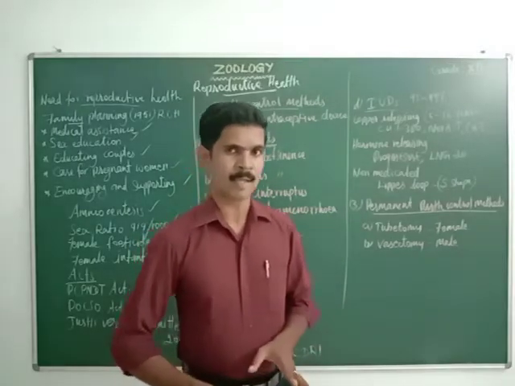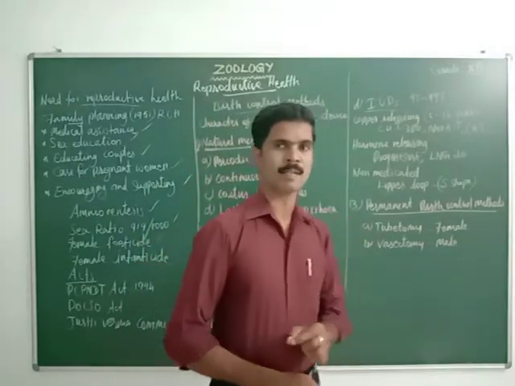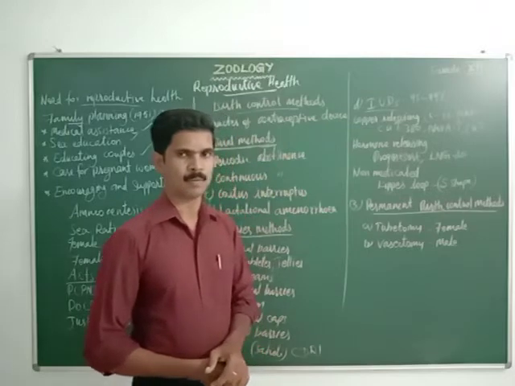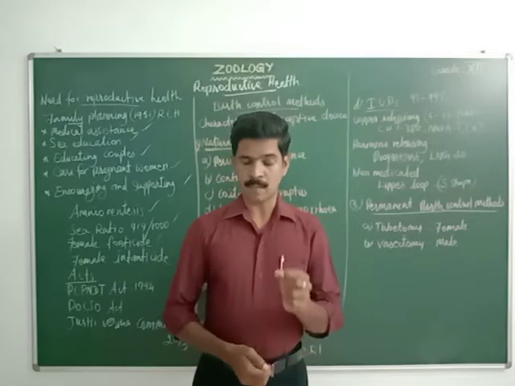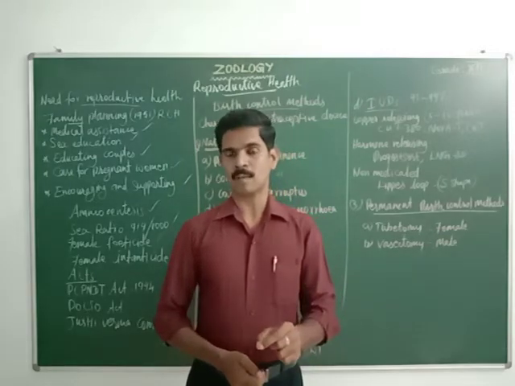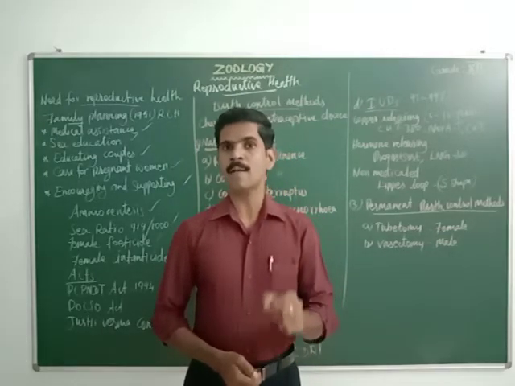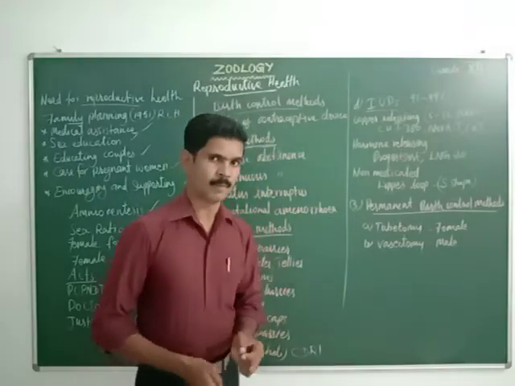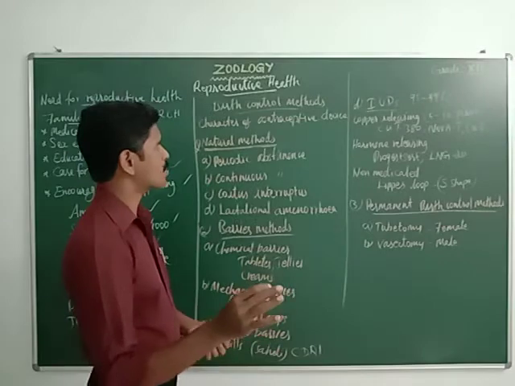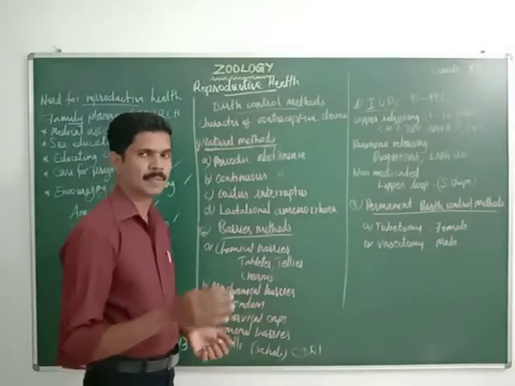So these are some of the characters of a good or ideal contraceptive device. Hope you understood this part. So birth control means voluntarily using contraceptive procedures to prevent fertilization. Okay, now we are going to study some important methods.